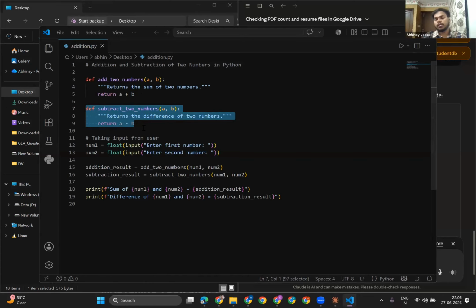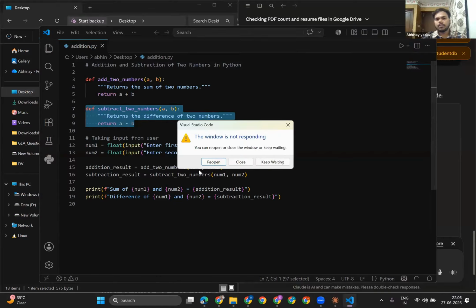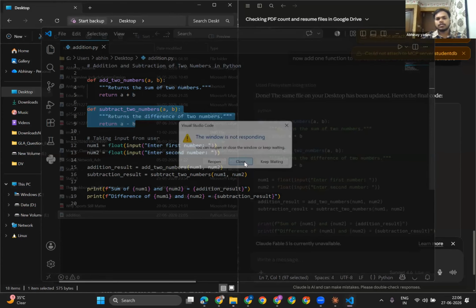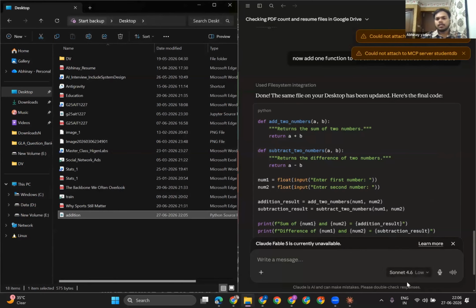This is complete automation. Do you think I created this manually? No. Neither have I written the code nor created the file on my desktop. Everything is being done in a vibe coding way. So this is the real vibe coding. Let me close some stuff. I hope this is making sense to everyone.